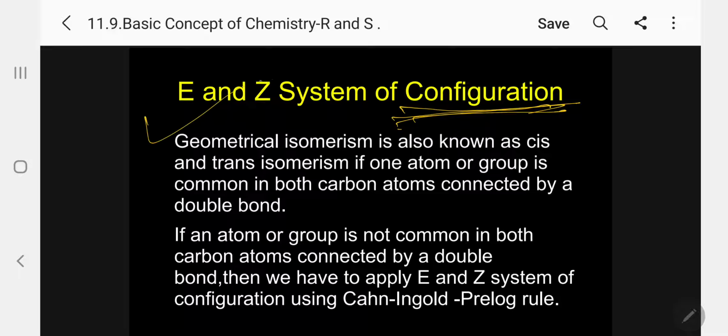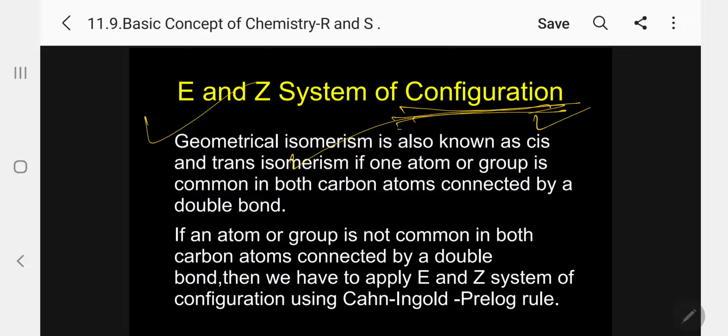Okay, what is geometrical isomerism? Geometrical isomerism is also known as cis-trans isomerism. This is coming under isomerism. So since I am discussing configuration, I will explain it.